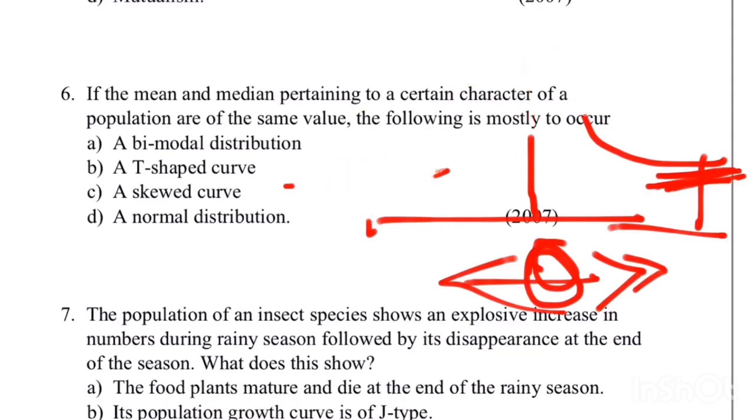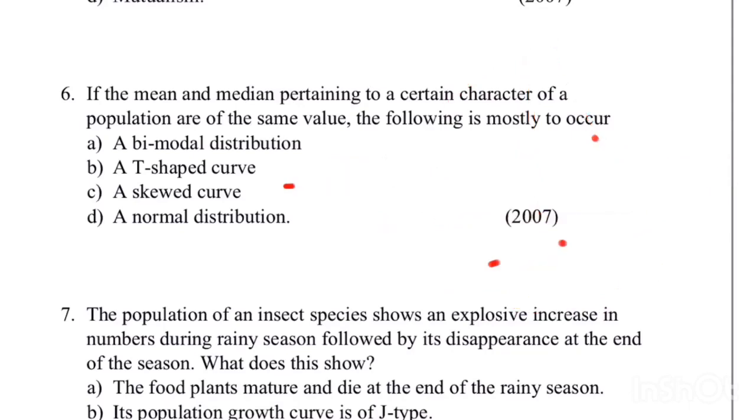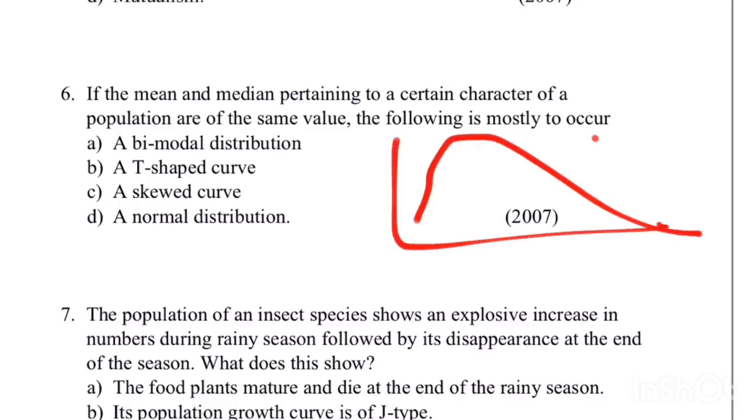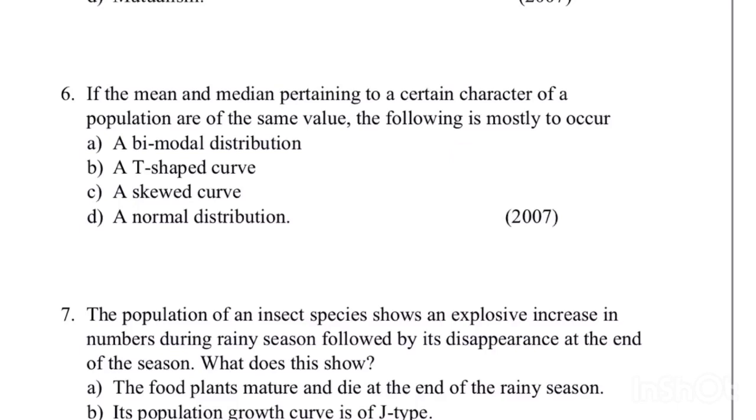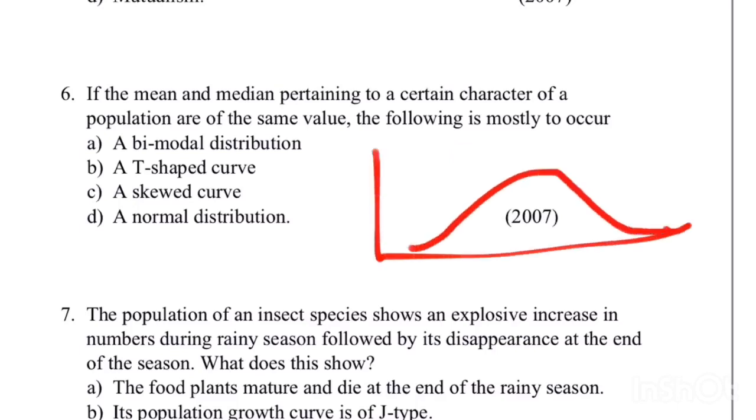And the next one is skewed distribution. In a skewed distribution, the curve will be like this. So here the mean, median and mode will have different values. And in the normal distribution, the curve will be like this. In this type of curve, the mean, median and mode are 100% equal.